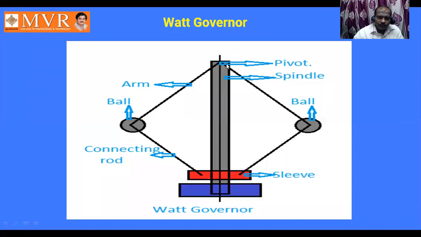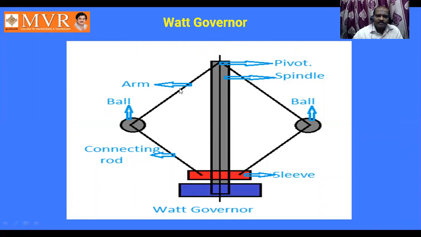First we have a pivot position, that means two arms are going to intersect here. Next, this is the spindle which is going to rotate on an axis. This black line is going to be called the axis of the governor. These are the balls, and each ball has a certain mass that has to be considered. The link from the pivot to the ball is going to be called an arm.